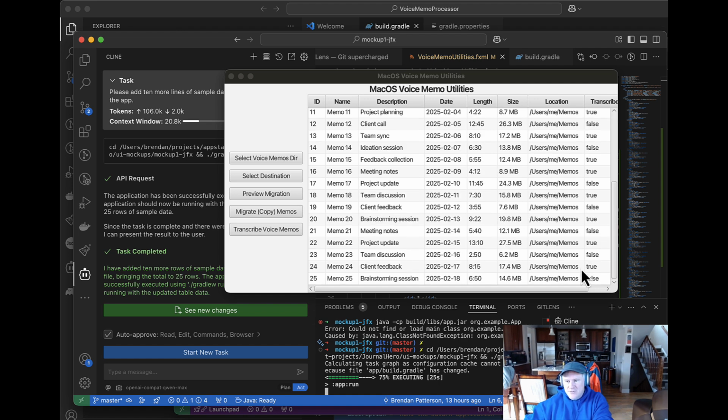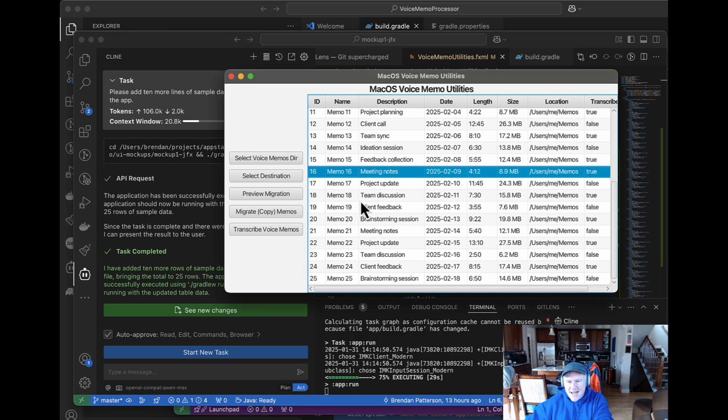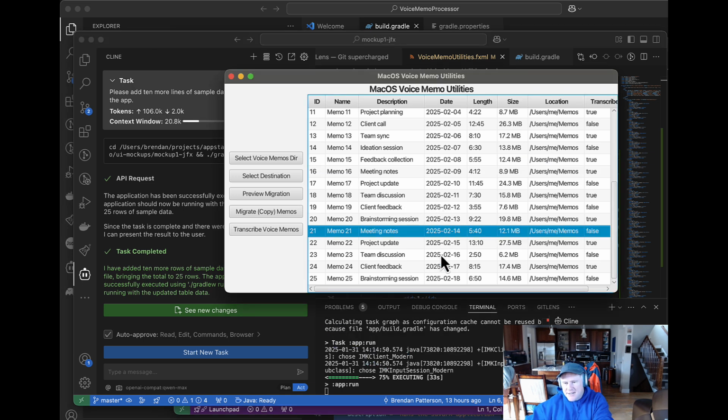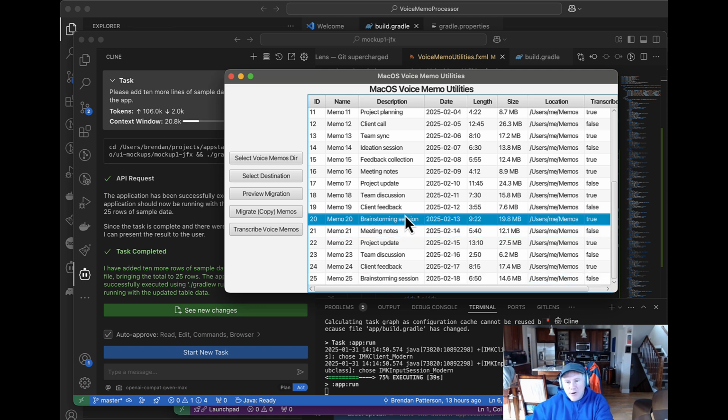So anyway, I didn't show how many total rows there were before, but it did add, these are all new. Oh, look, it added them by date. No, it added random dates, which is good. All this is random data based on what was there earlier. So anyway, that worked. It wasn't a very complex query, but this is the kind of stuff it could do.